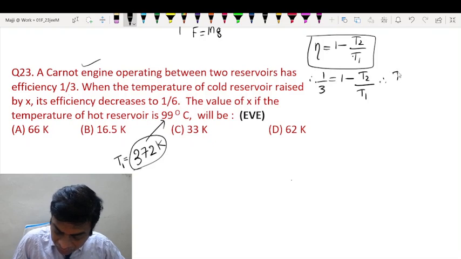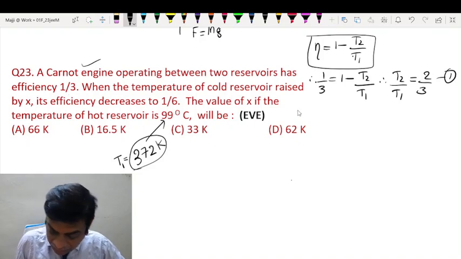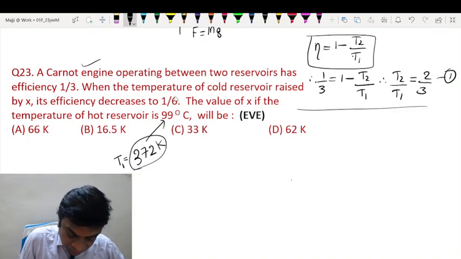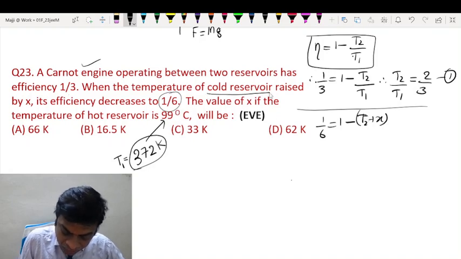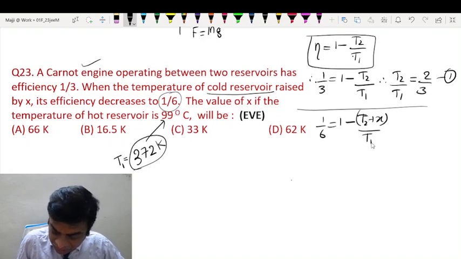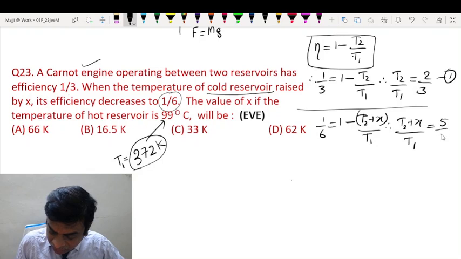So therefore I can write T2 by T1 as 1 minus 1/3, which is 2/3. Then the new efficiency is 1/6. So 1/6 is equal to 1 minus (T2 plus X) by T1. The temperature of the sink, the cold reservoir, has been raised to this. So therefore I can write (T2 plus X) upon T1 as 5/6.